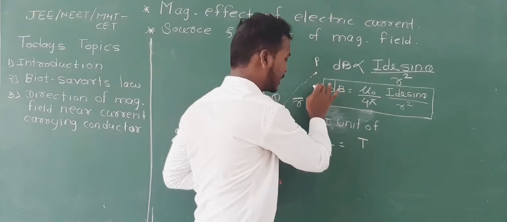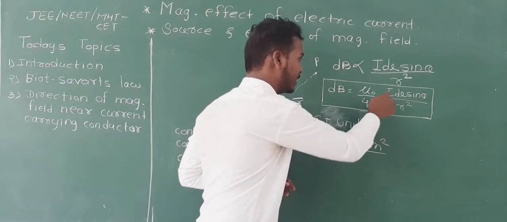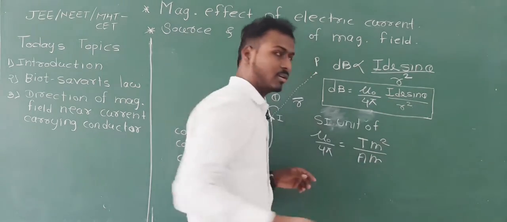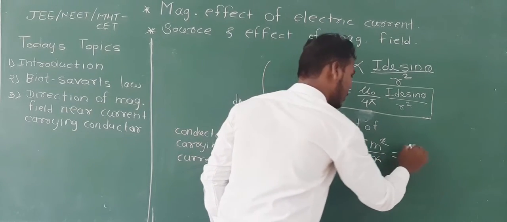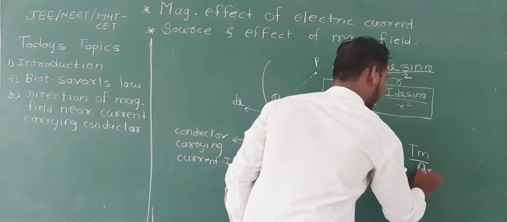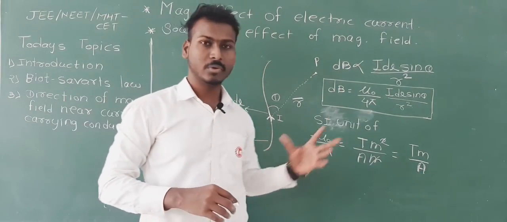So r square will come here, so it will be meter square, divided by this current is in ampere, dl is in meter. Sin theta does not have any unit, you know that. So meter will get cancelled, so Tesla meter per ampere. This is also important. Okay, so note it down.